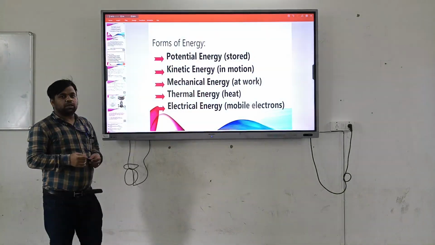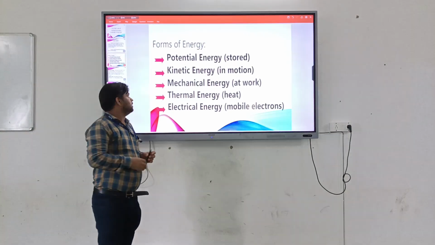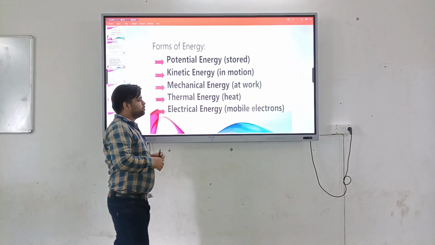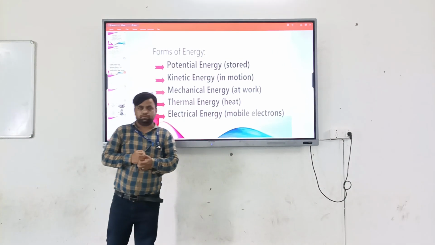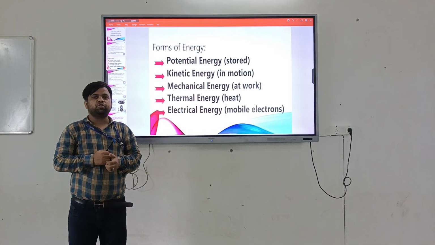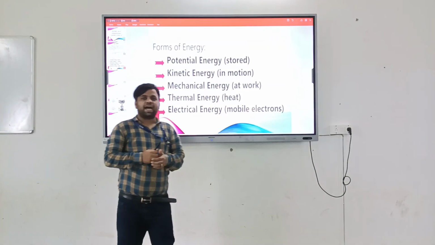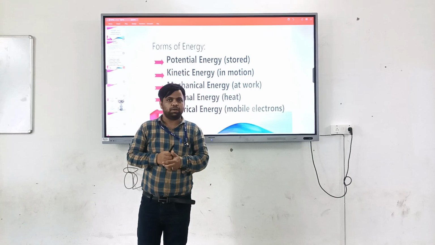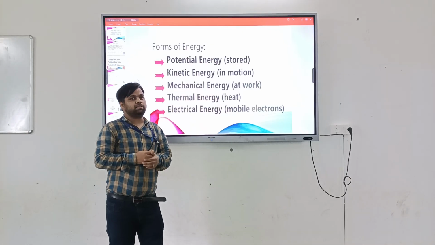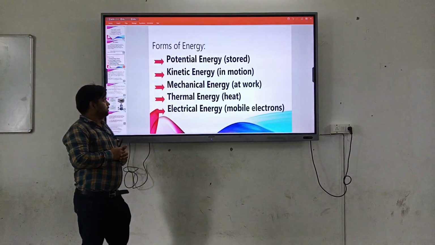Now, we should understand the forms of energy. What are the forms of energy? The first one is potential energy. Potential energy is the energy a body has by virtue of its position. Suppose we store water at a very high height level; energy is stored in that water due to its height, that is, its position. This energy is called potential energy.